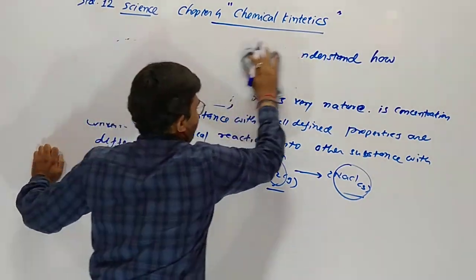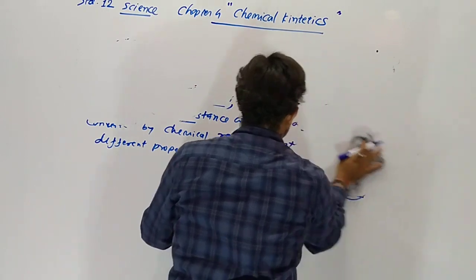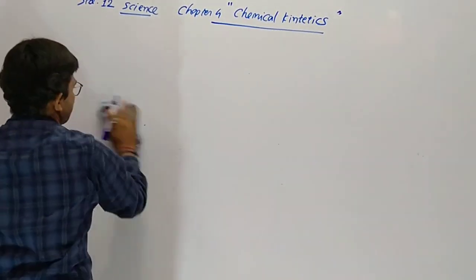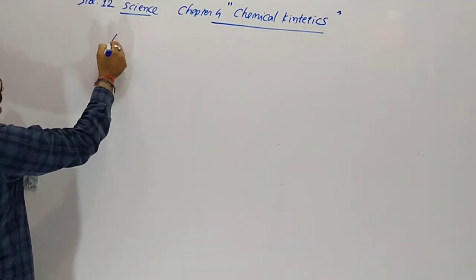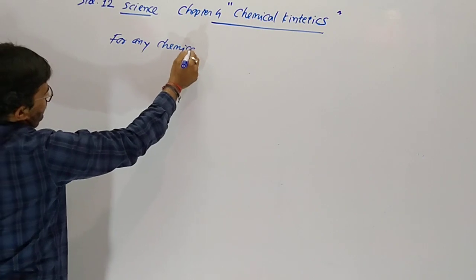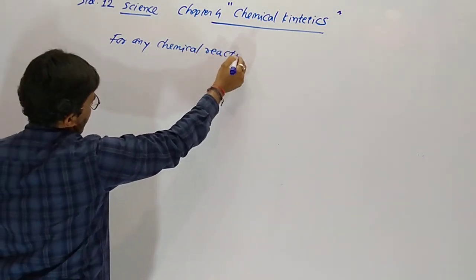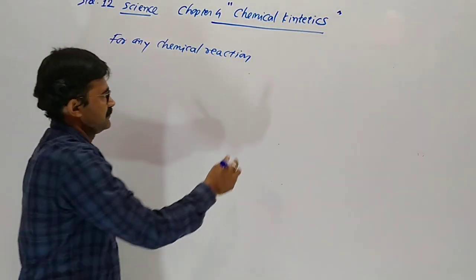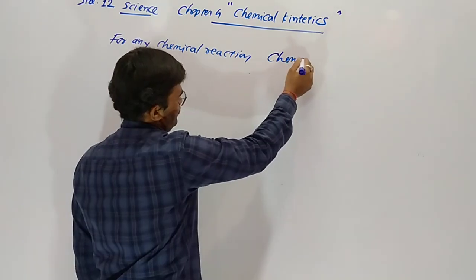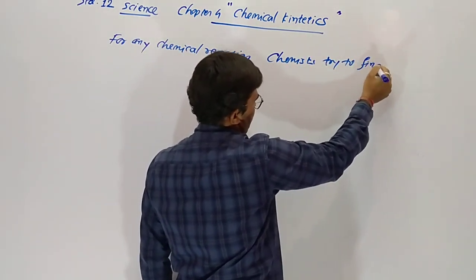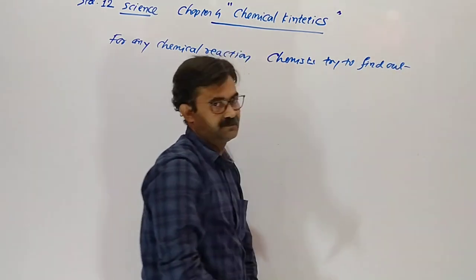For any chemical reaction, chemists try to find out.